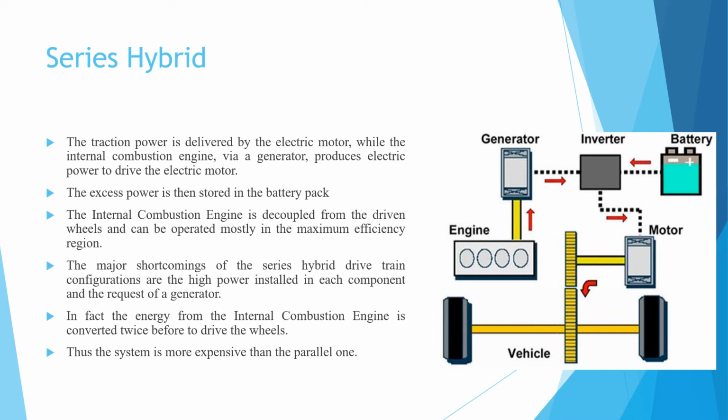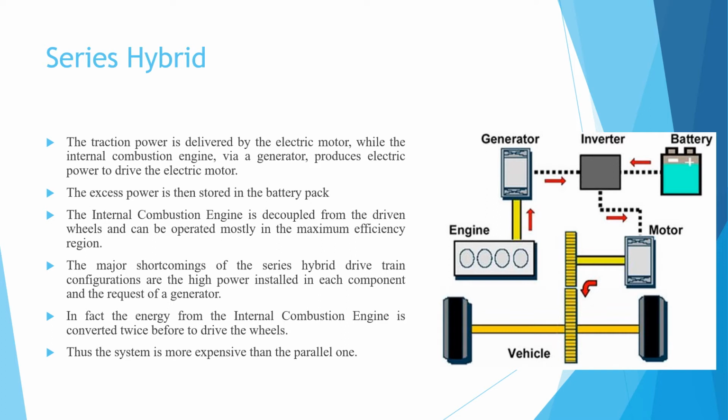The IC engine is decoupled from the driven wheel and can operate mostly in the maximum efficiency region. The major shortcomings of the series hybrid drivetrain configuration are the high power installed in such components and the requirement of a generator.